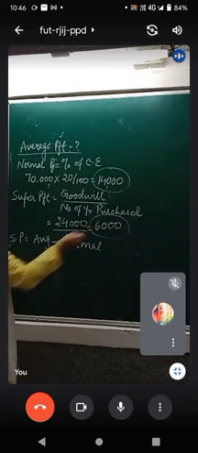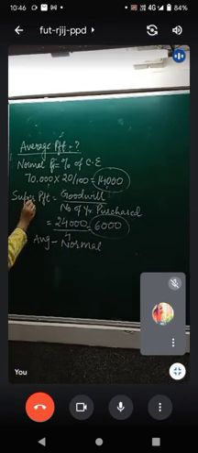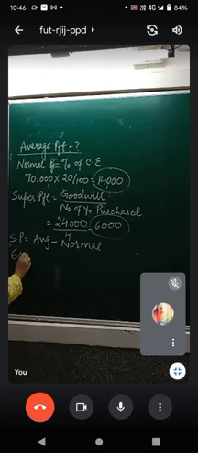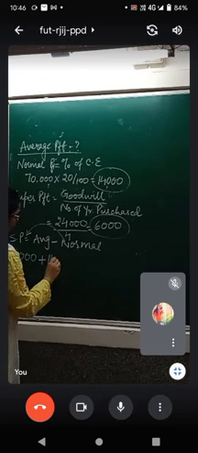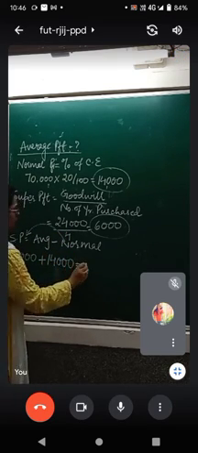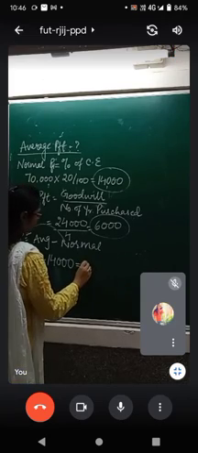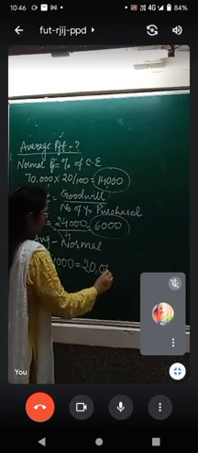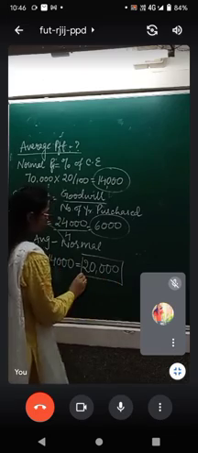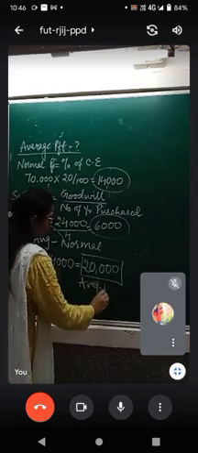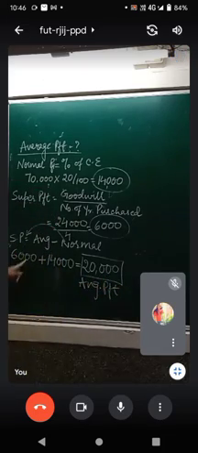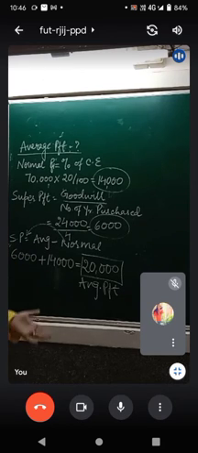Now fit these details into this equation. Super profit plus, now this minus will go this side and become plus, plus normal is equal to, which is your average profit. So again, this is not a new formula, this is a derived one.